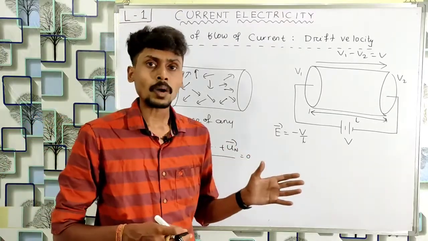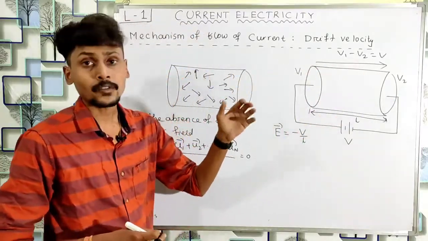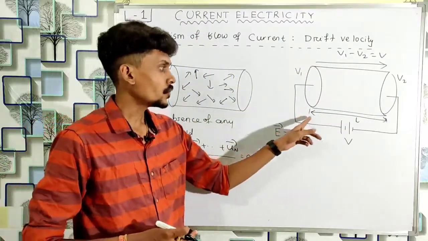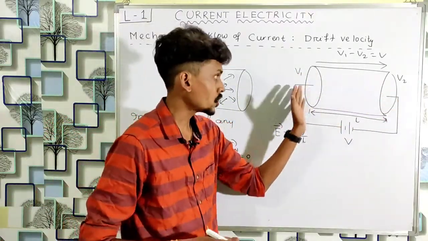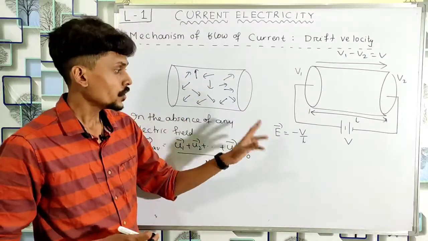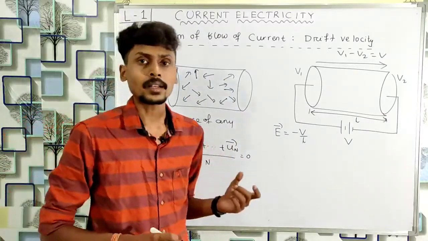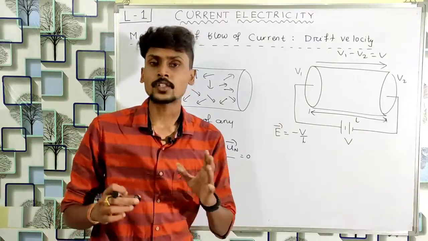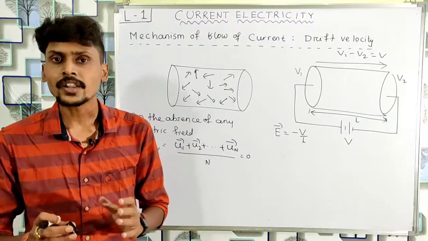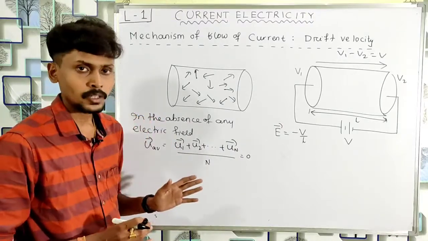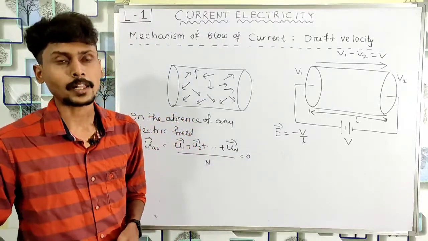So here we are talking about the potential difference between the two ends, and the potential difference is V. The length of the conductor, means the distance between the two ends or the two cross sections, is L. So E vector will be equal to minus V by L. So when I connect a battery of potential difference V across a conductor whose length is L, then the electric field set up inside the conductor will be E vector is equal to minus V by L.